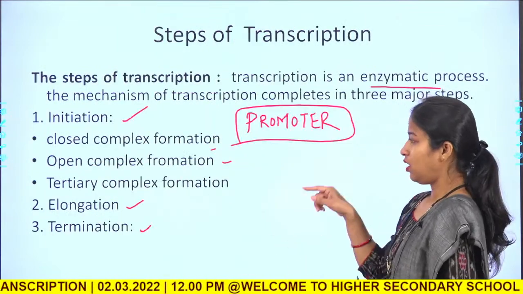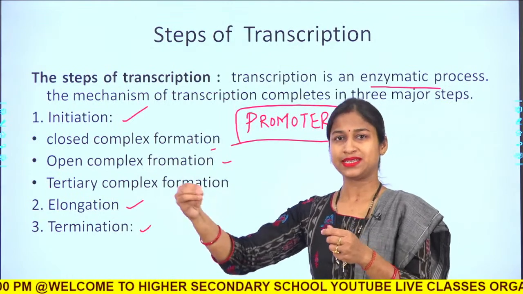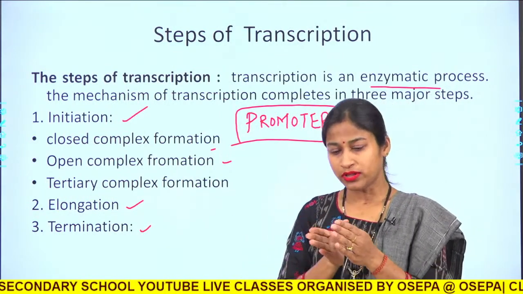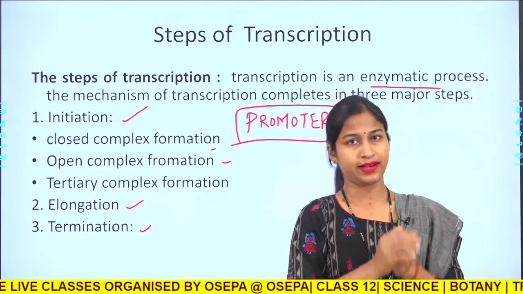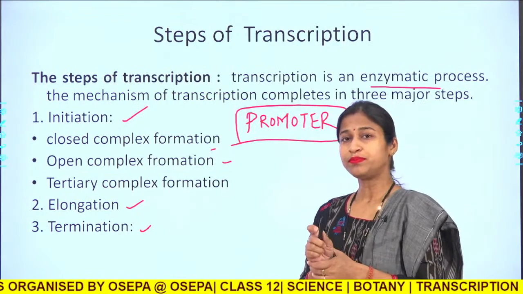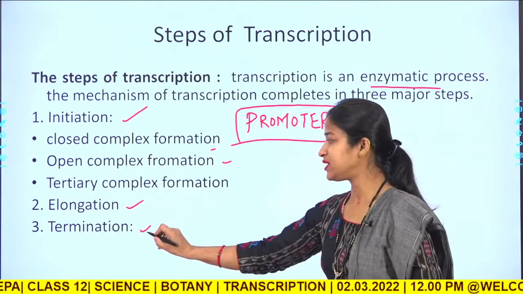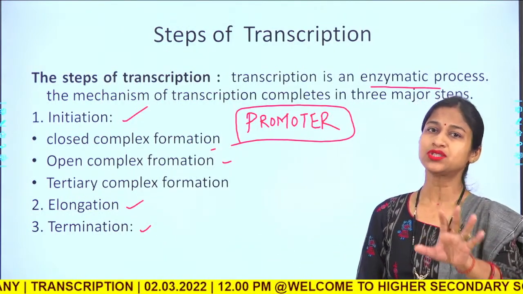So elongation is the addition of new bases as per complementary base pairing, the formation of a long chain of RNA transcript. How long will elongation take? Till it reaches a termination site, or till the process of transcription is over.